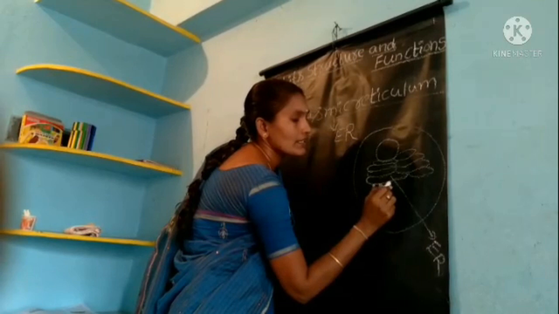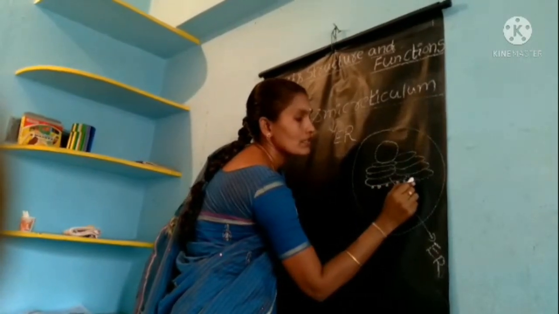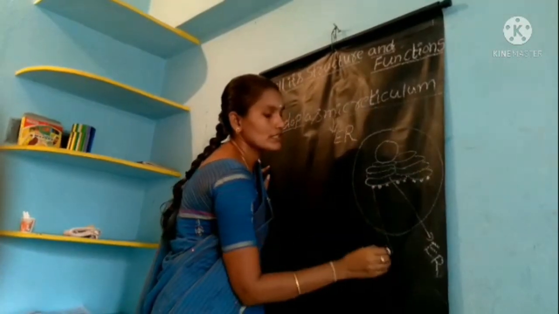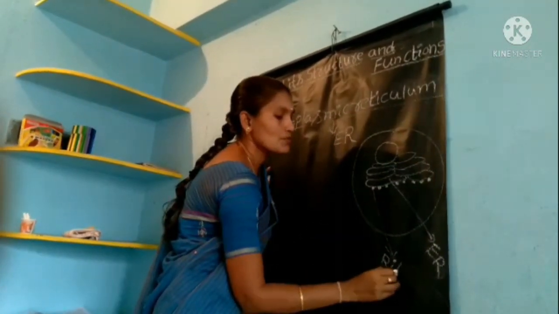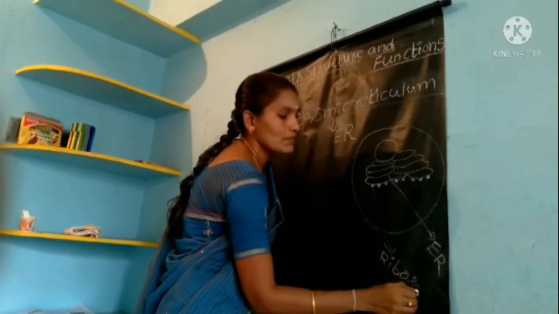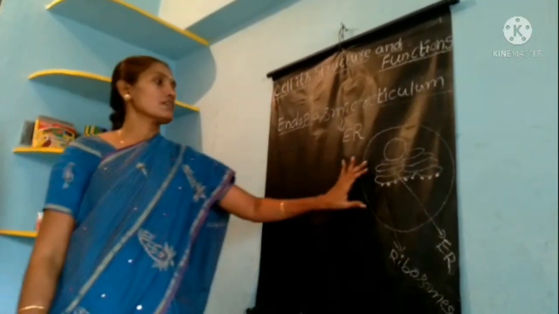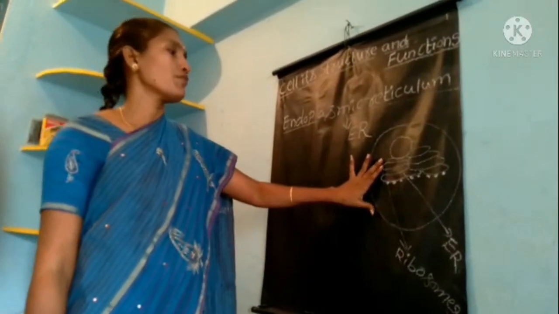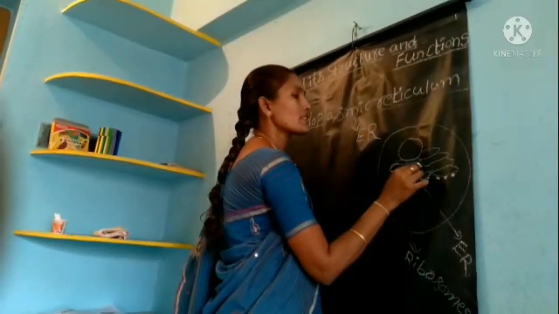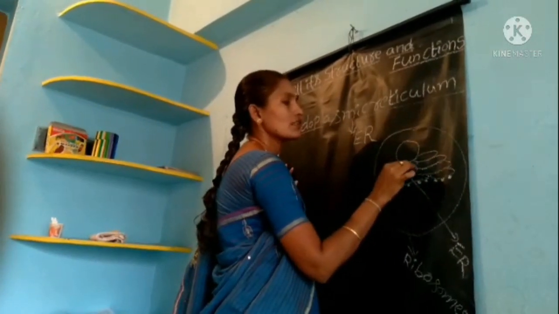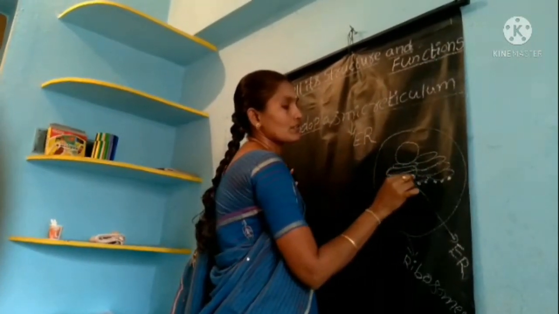This ER contains some granules on the surface. These granule-like structures are called the ribosomes. This ER is one type of tube-like or sheet-like structure. It looks like a sheet or tube-like structure.